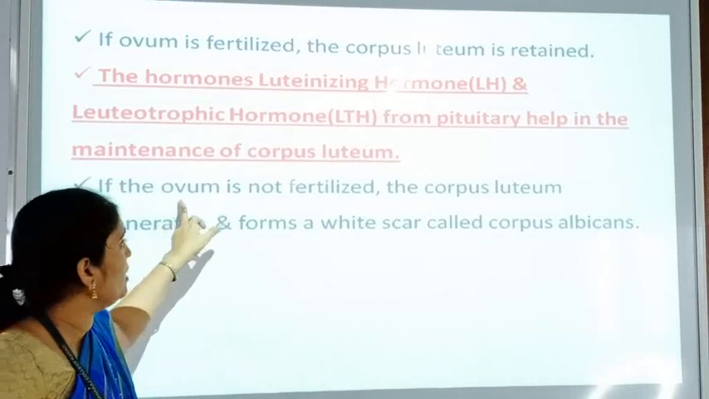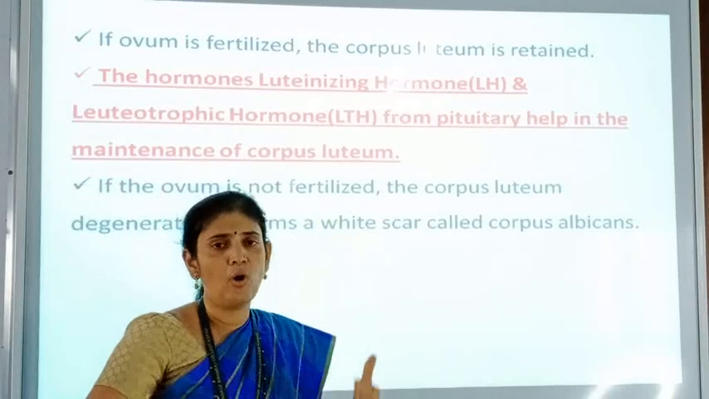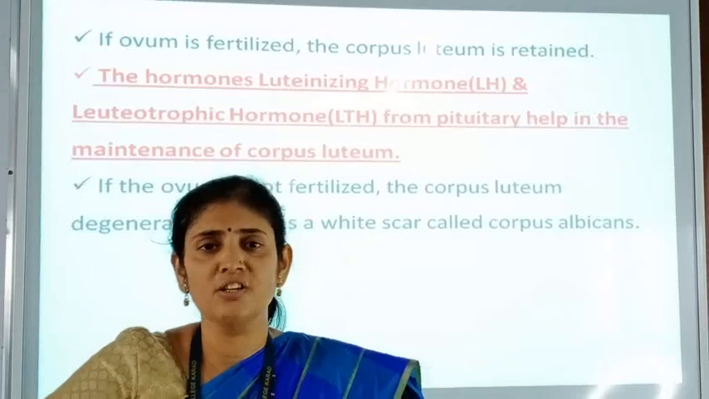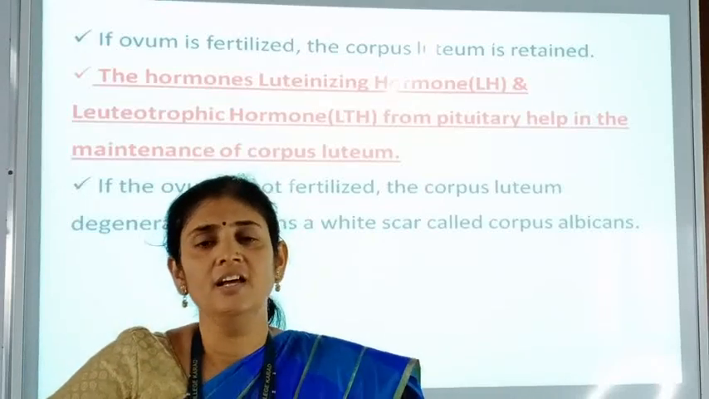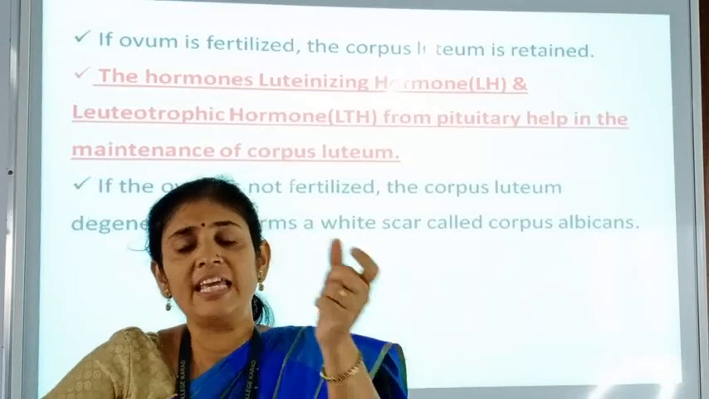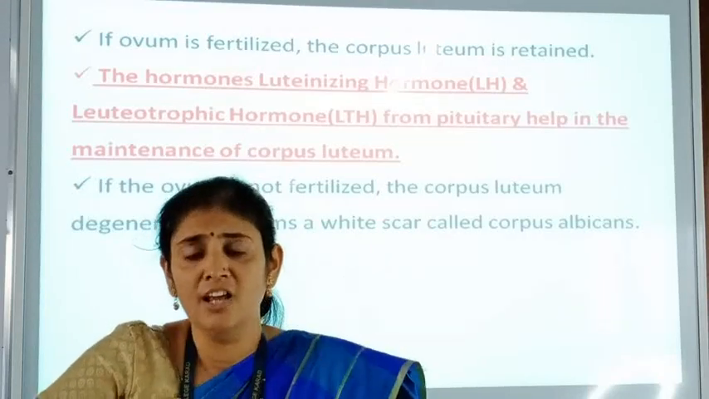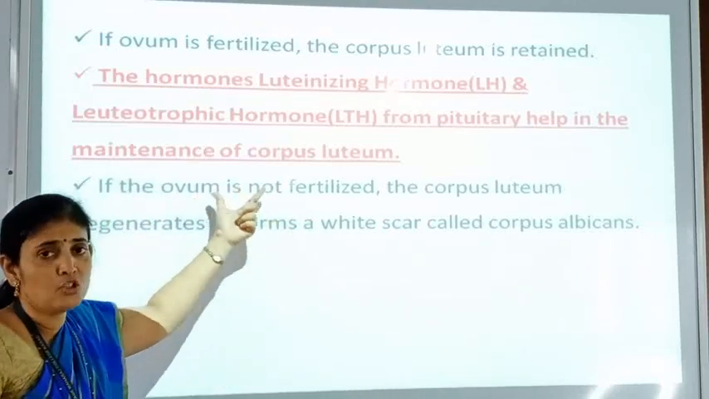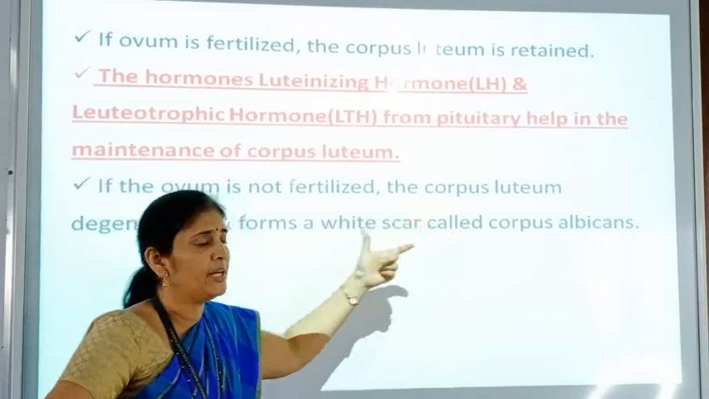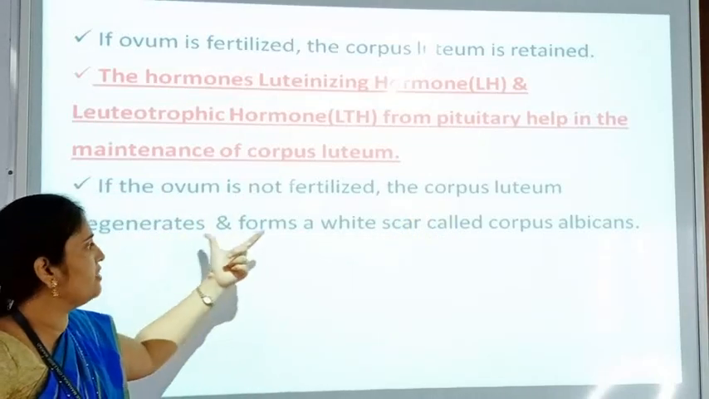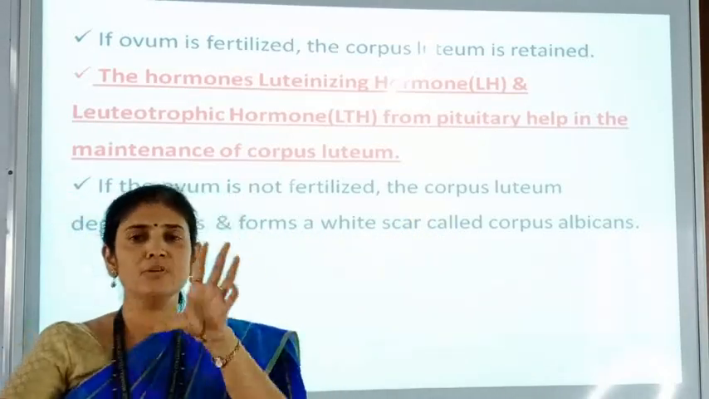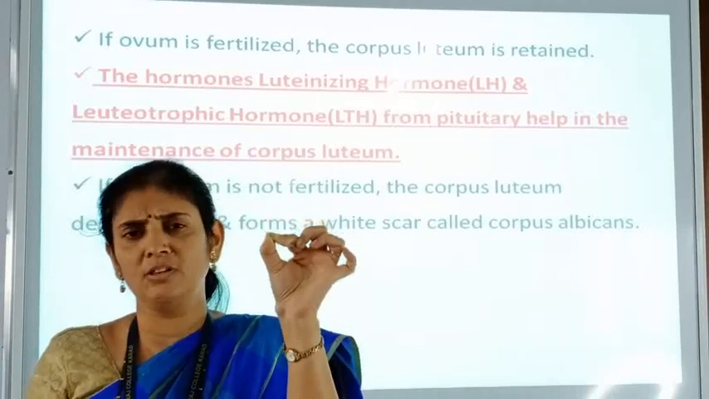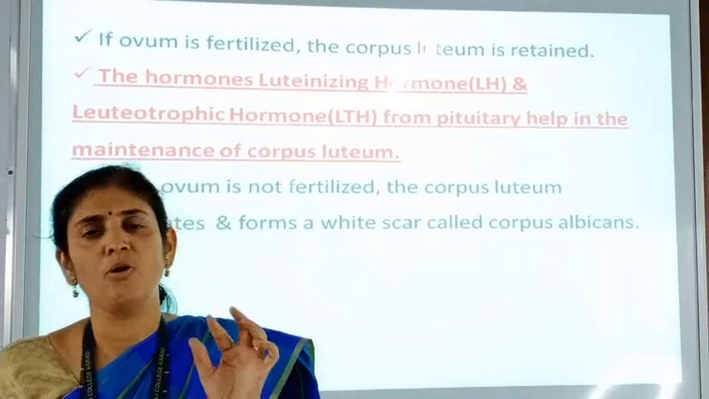And suppose the ovum is not fertilized, then what happens to that corpus luteum? When there is no fertilization, that is, no pregnancy, this corpus luteum gets converted into a white scar which is called the corpus albicans. If there is no fertilization, the corpus luteum degenerates and forms a white scar. म्हणजे तो corpus luteum degenerate होतो आणि तिथे एक व्हाईट कलरचं स्कार म्हणजे एक व्हाईट कलरचे चिन्ह तयार होते. And that white scar is called the corpus albicans.